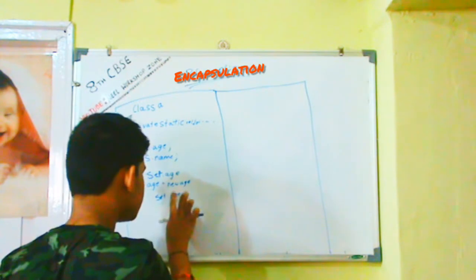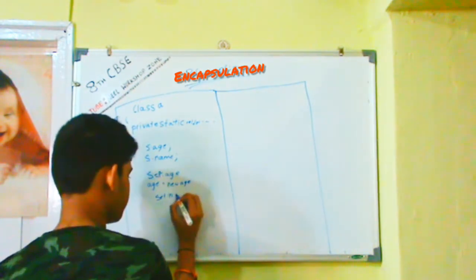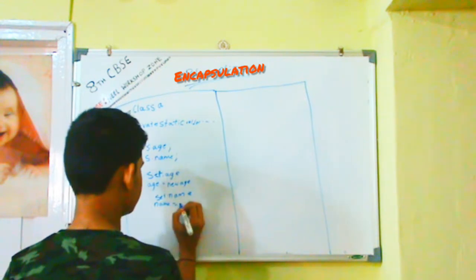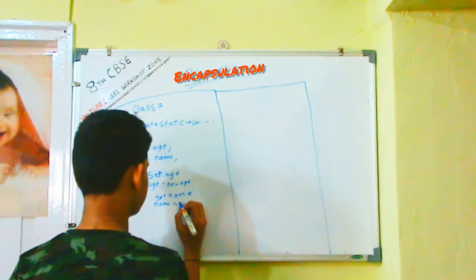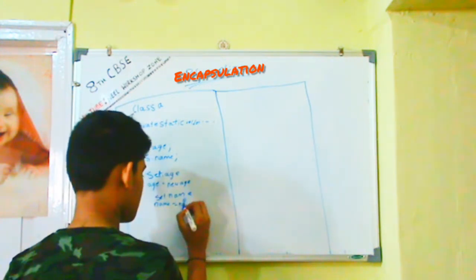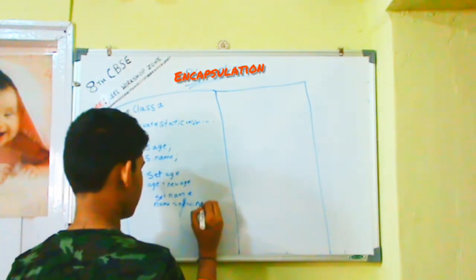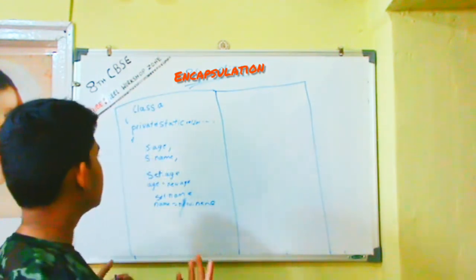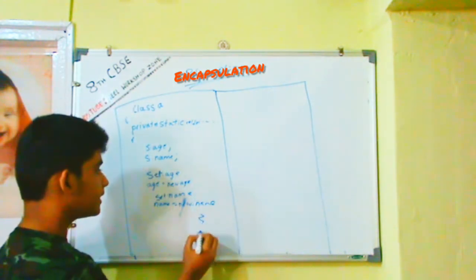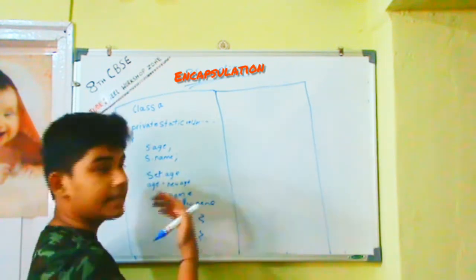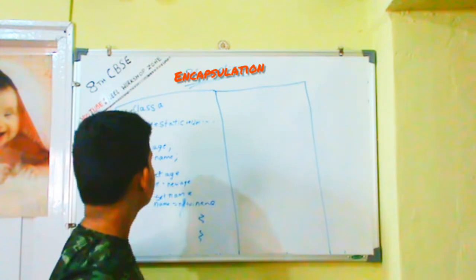Let's write name instead of age again. So I just declared the class, and private the age and the name.